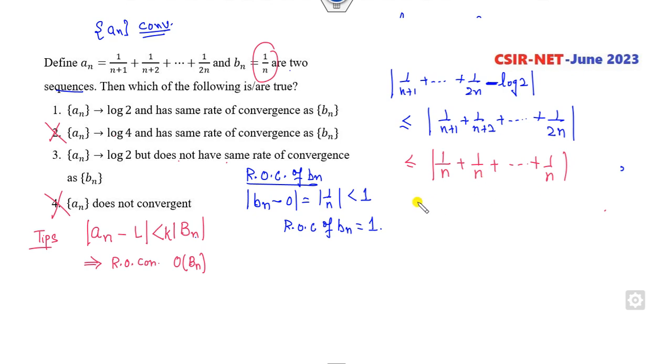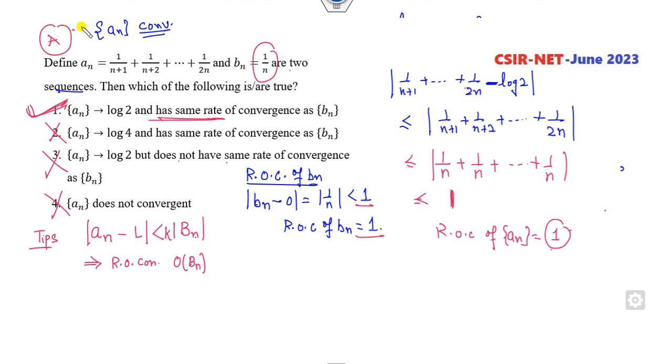Now you can see that n over n is 1. So this sequence is less than 1 again, which is the same. So the rate of convergence of the a_n sequence is again 1. So we can see both have the same rate of convergence, which is the right answer. This option is the wrong answer. Only A is my correct option.